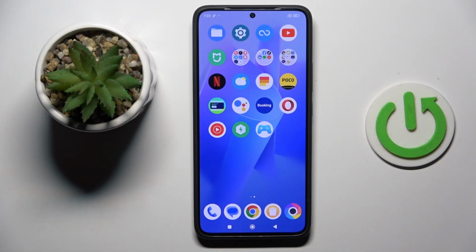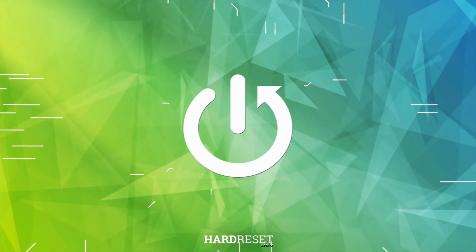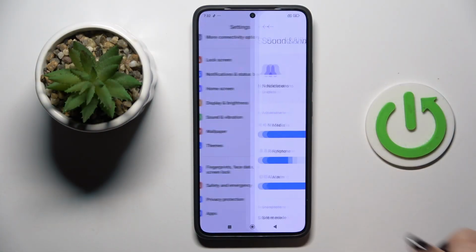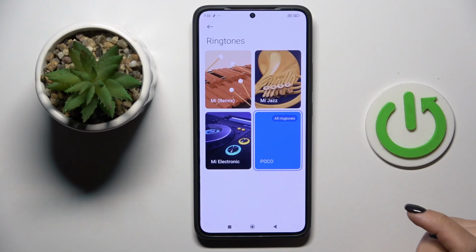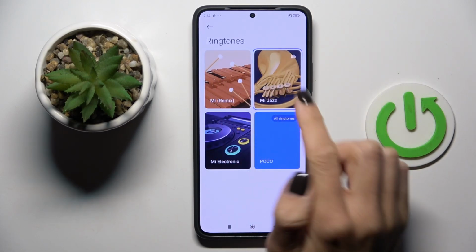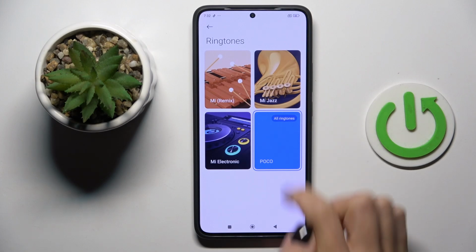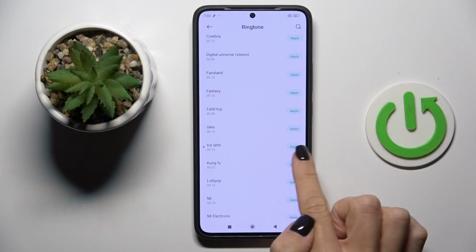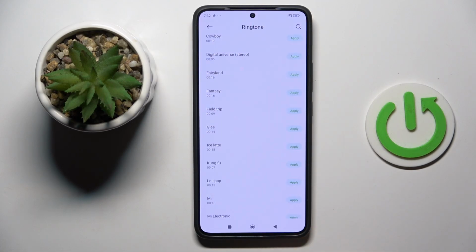Hello everyone, in front of me is Poco F6 Pro and let me show you how to change the ringtone. First, open the settings, then find and select sound and vibration, click on the ringtone, choose the tune that you want to apply. If you don't like any of them, enter all ringtones and mark the one that you want to apply, click on apply then, tap on allow.